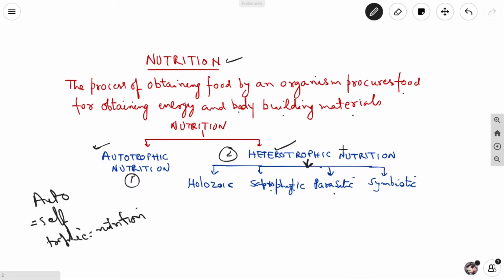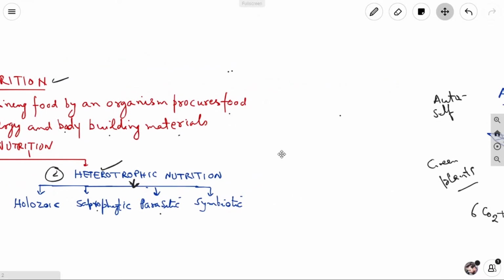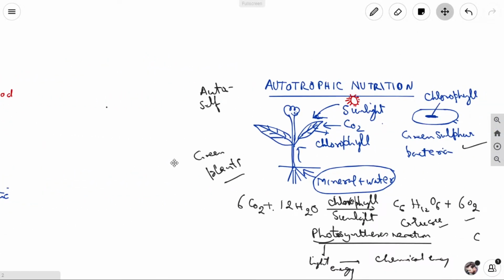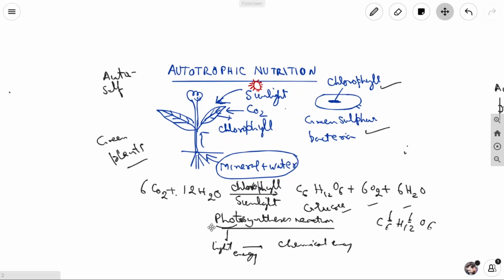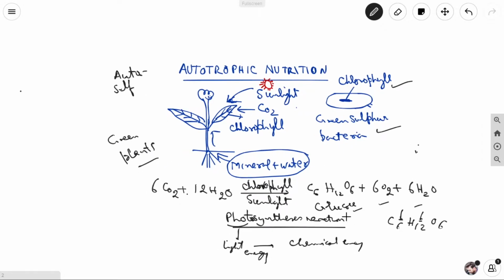So now let's go to the autotrophic mode of nutrition. In the autotrophic mode of nutrition, we see that green plants especially and green sulfur bacteria prepare their own food. Green plants and green sulfur bacteria prepare their own food by the help of autotrophic nutrition.